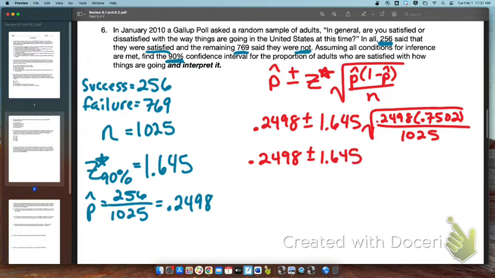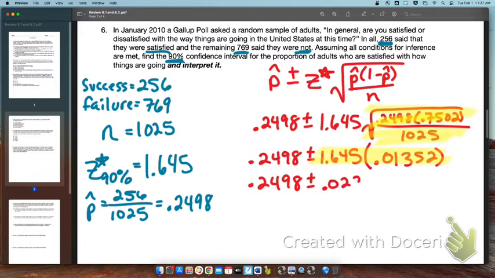And I'm going to go ahead and simplify all of this underneath the square root here. So when I do that, I'm going to get 0.01352. I'm going to go ahead and multiply that by the Z-star critical value. This is going to give me my margin of error. So the margin of error that we get here is 0.0222.